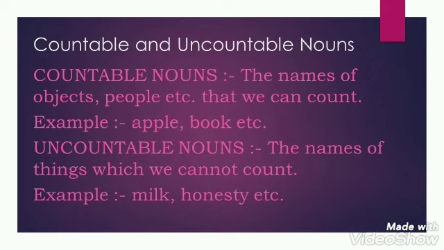Uncountable nouns mainly denote substances and abstract things, and they are mostly used in the singular form, but here the articles a and an cannot be used. As we have seen, in countable nouns we can use the articles a and an, but in uncountable nouns you cannot use a and an at all.